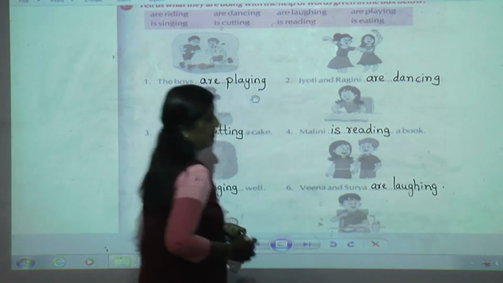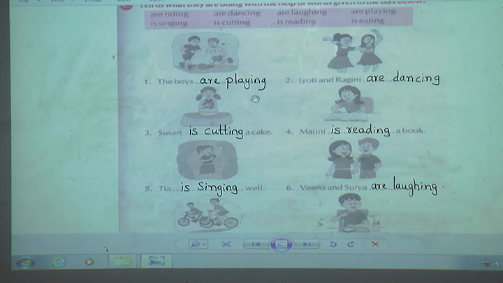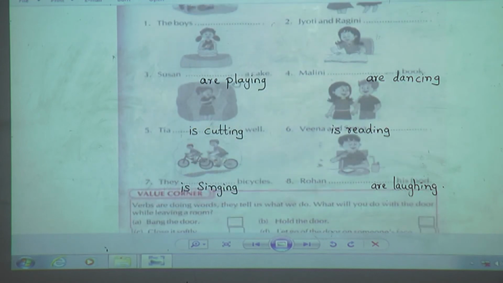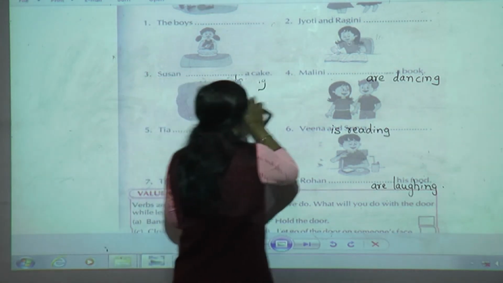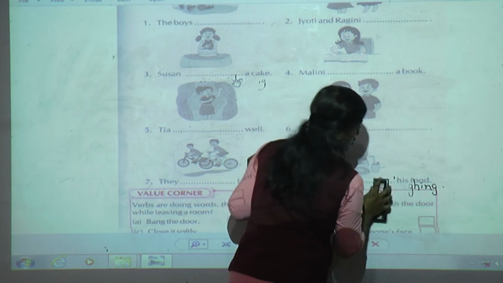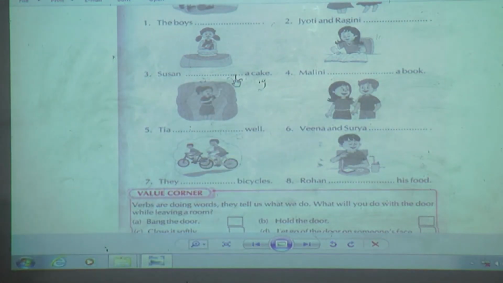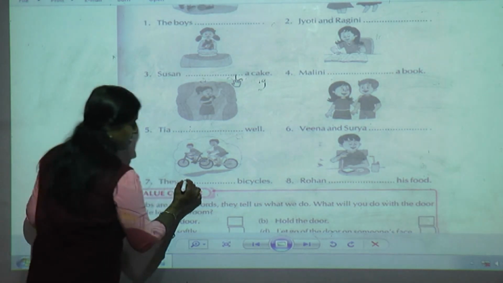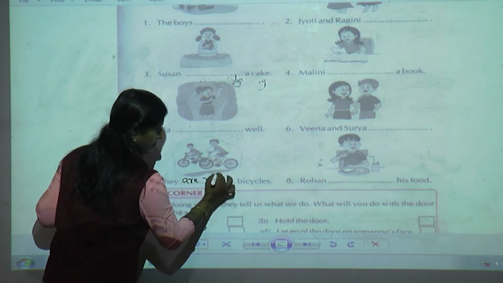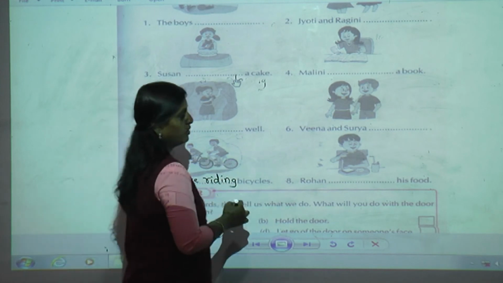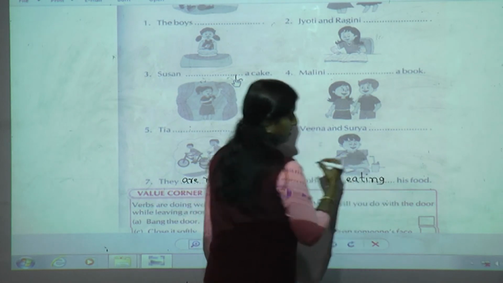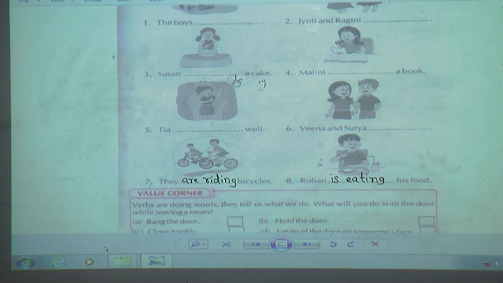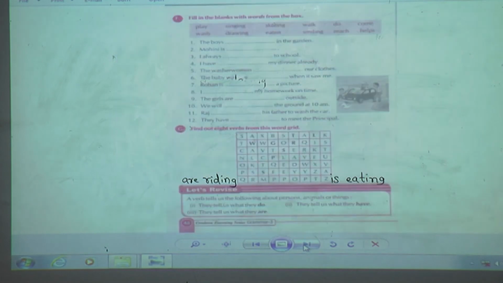I hope you have done all this. Only you have to check your answers. Next, they are. Till here everything is correct. If it is correct, it shows that you have understood whatever I have taught. They, what they are doing? They are riding bicycles. 8. Rohan. Rohan is eating his food. Done? Okay. Now, last 48. Then all answers are right? Very good.